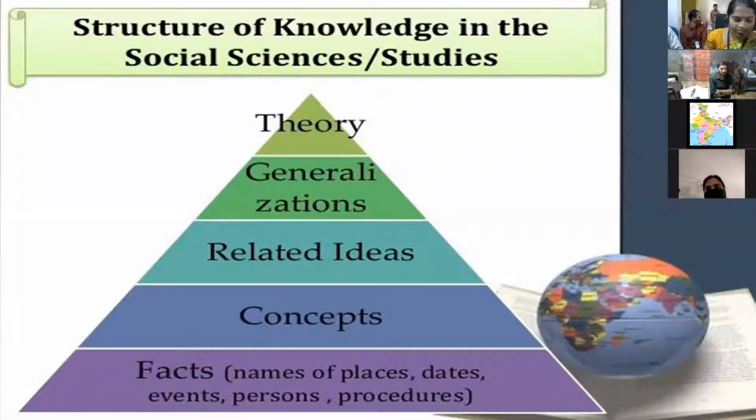Next one, generalization. The concept should be generalized. For example, the concept also goes from the local to the central level. Local government to the central government. For example, 6th class government lesson, 7th class democratic government, 8th class also we have democratic government.